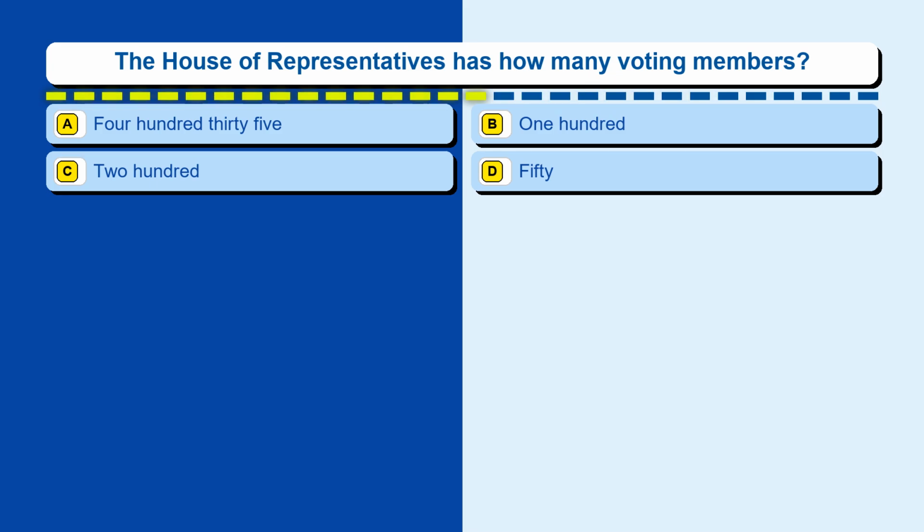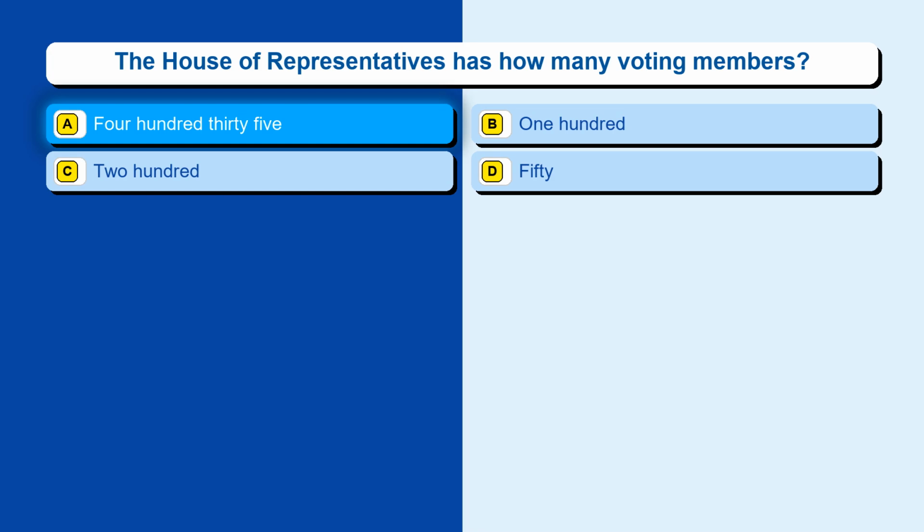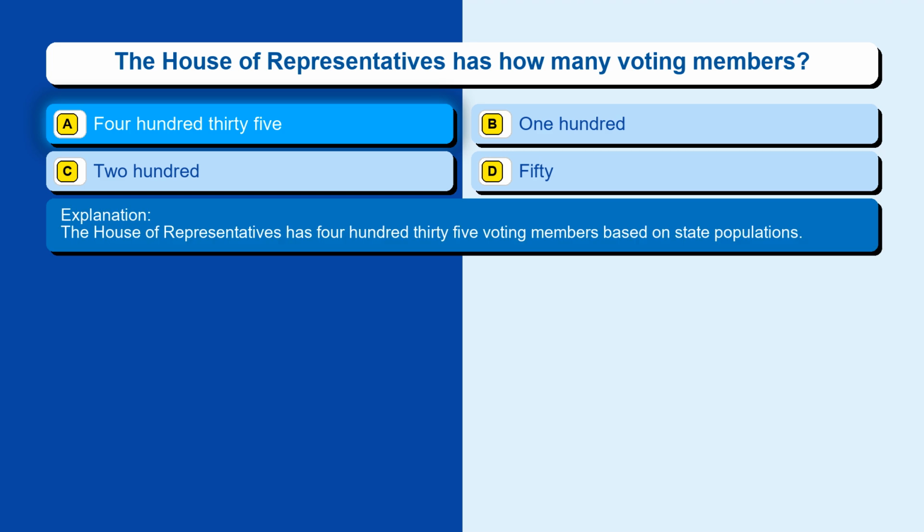Question 64. The House of Representatives has how many voting members? Option A, 435. Option B, 100. Option C, 200. Option D, 50. The correct answer is option A, 435. The House of Representatives has 435 voting members based on state populations.